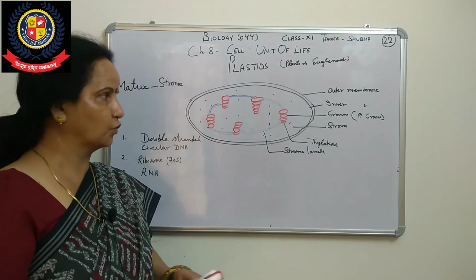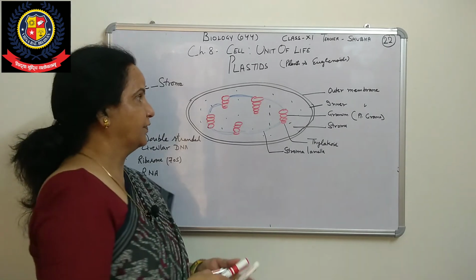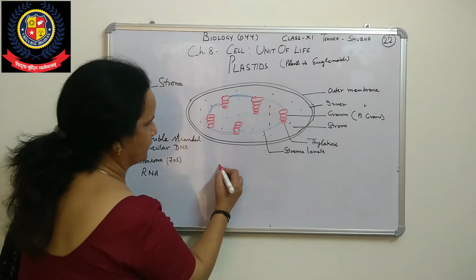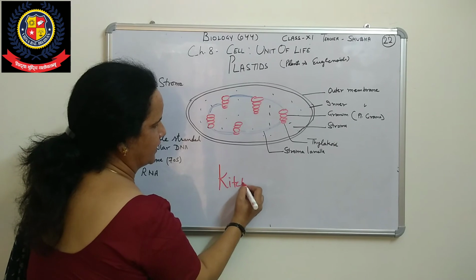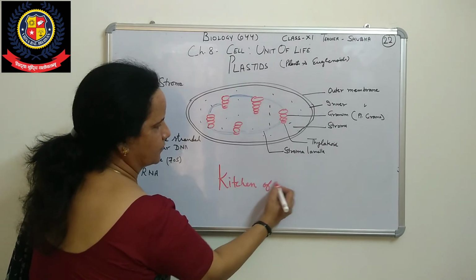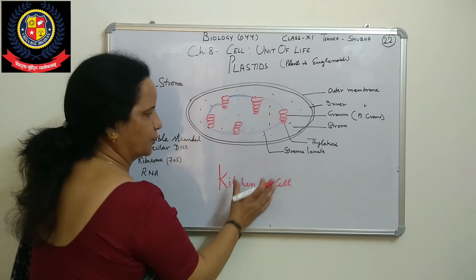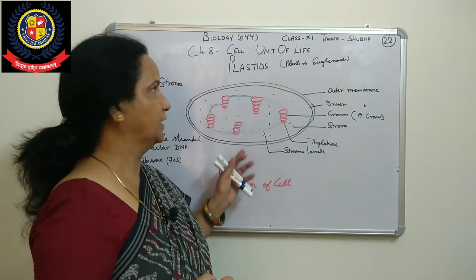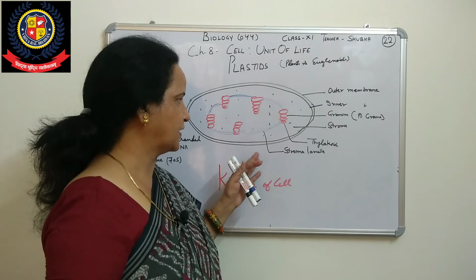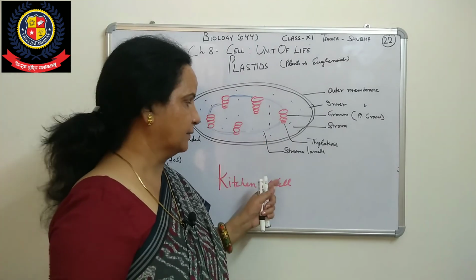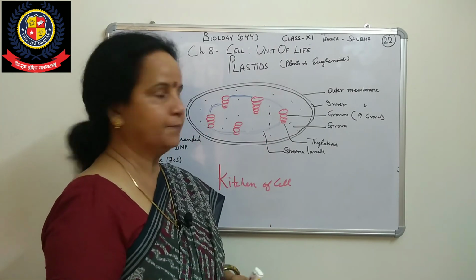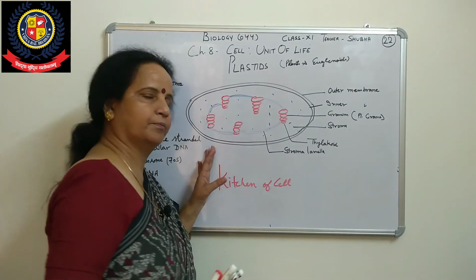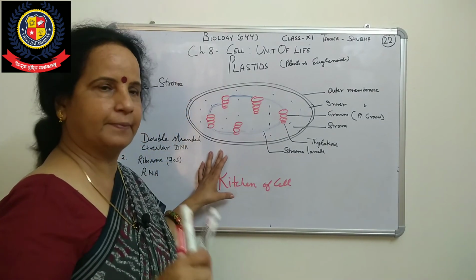As mitochondria is known as the powerhouse of the cell, where ATP is produced, chloroplast is also known as the kitchen of the cell, because food is synthesized in chloroplast.